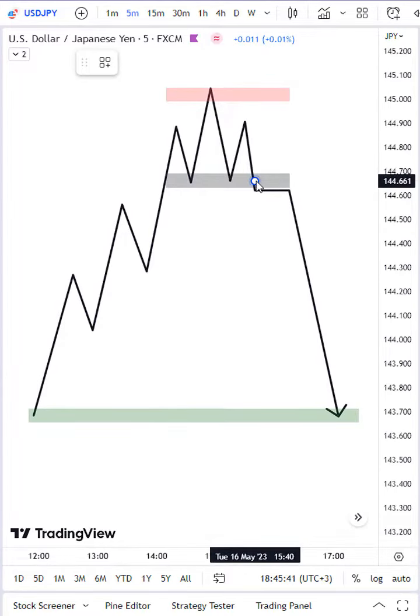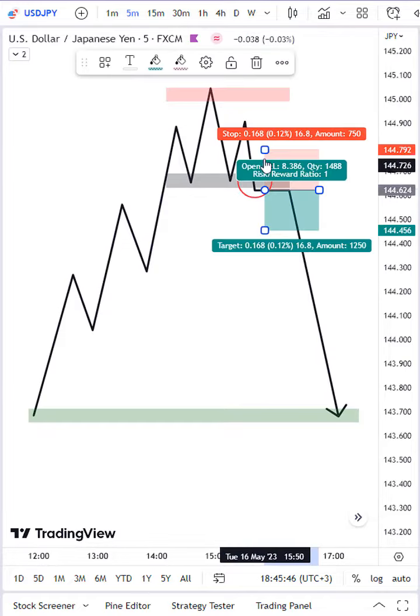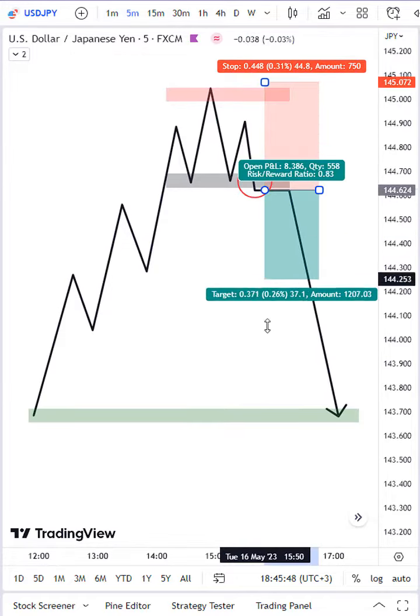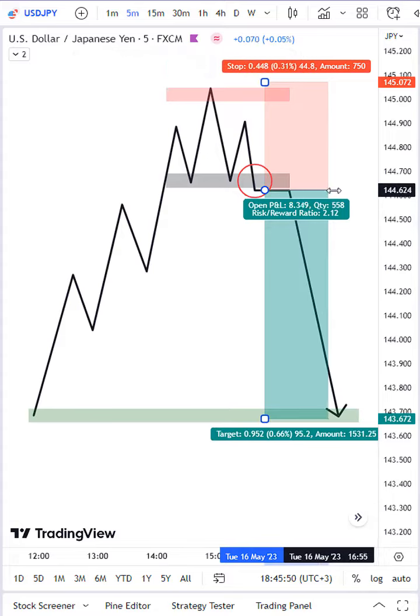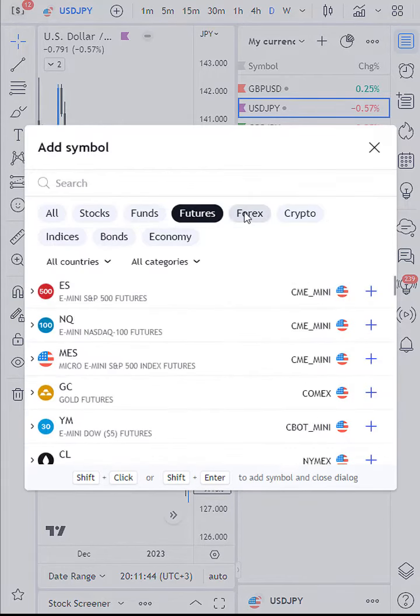How to make money in Forex using a simple market structure strategy. Believe me, the market structure is all you need to start making money on Forex. This works on any currency pair and any time frame. Open any asset, currency, index, stocks, it doesn't matter.